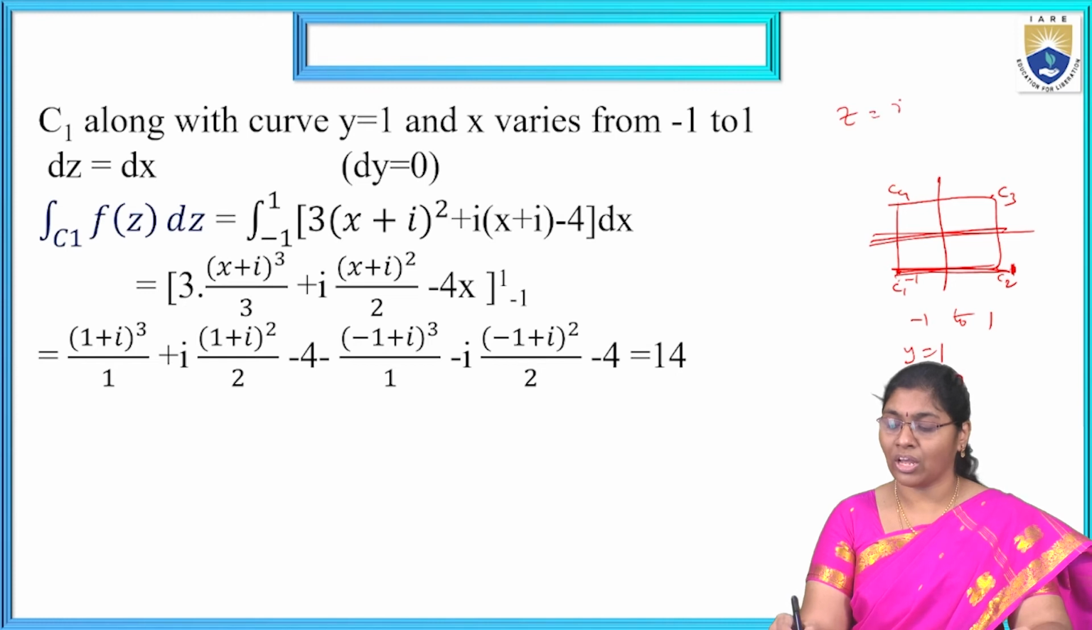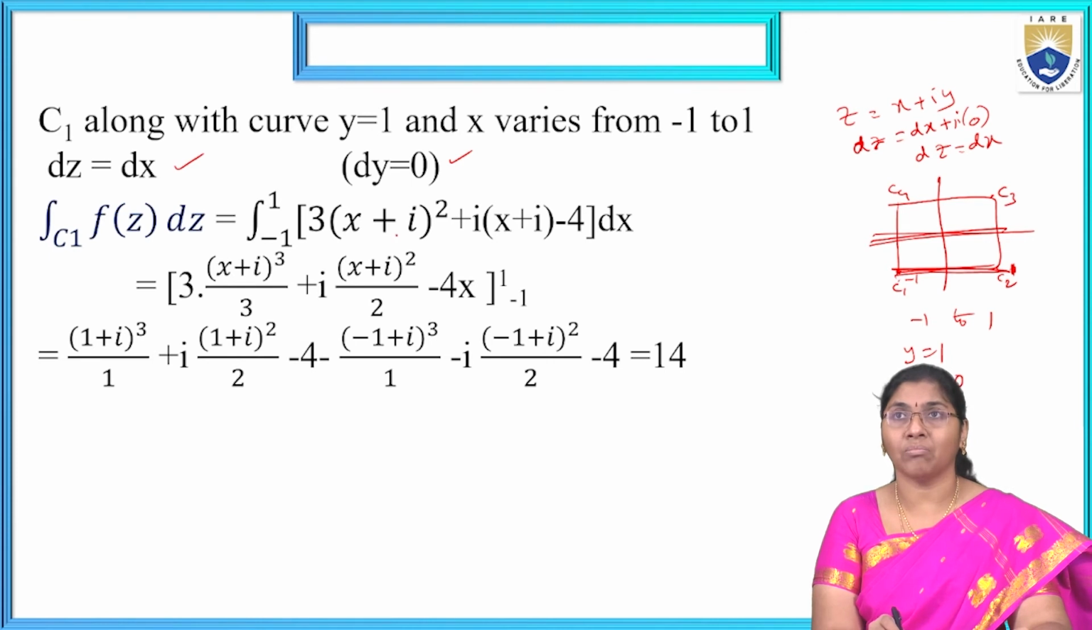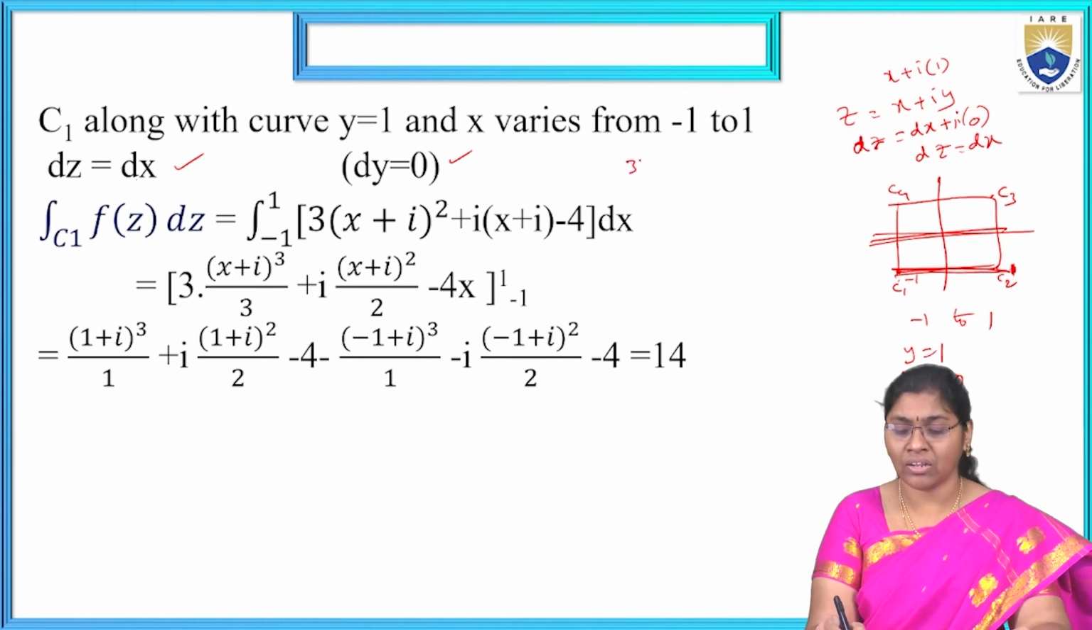What is that one? z equal to x plus iy. dz equal to dx plus i into dy, which is nothing but 0 here. That is dz equal to dx. That is the substitution here, dy equal to 0. Now the integral over C1 of f of z dz equals, the x limits are minus 1 to 1, 3 into z, and z is nothing but x plus i, substituting y equal to 1 here, x plus i into 1. z is x plus i, whole square, plus i into z, that is x plus i, minus 4, dz equal to dx. The condition is 3z square plus iz minus 4 into dz.